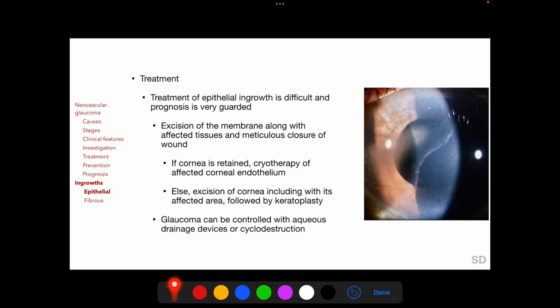Treatment of epithelial ingrowth is difficult and prognosis is very guarded. Removal of the membrane involves excision of the membrane along with the affected tissues and meticulous closure of the wound. And glaucoma associated with this condition can be controlled with aqueous drainage devices or cyclodestruction.